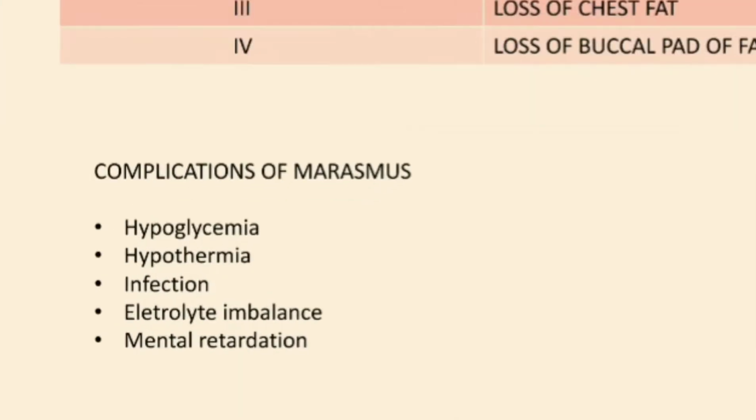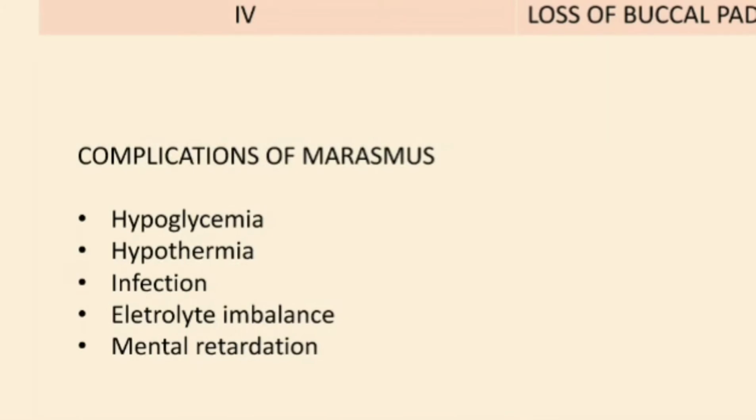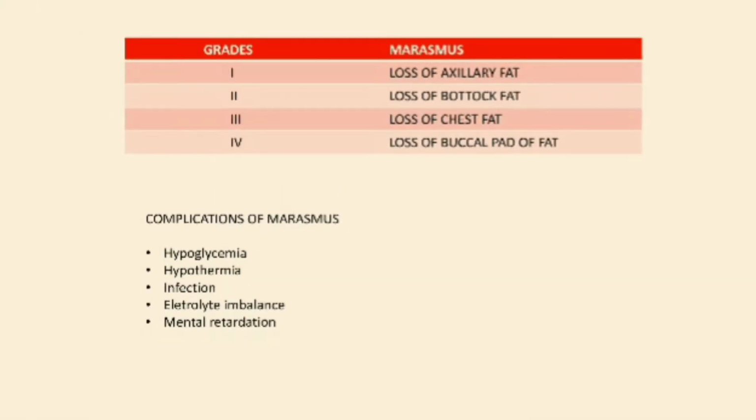Complications of marasmus include hypoglycemia, hypothermia, and infection. If one occurs, the others tend to follow; if two occur, automatically the third one occurs. We call it the triad of malnutrition. Electrolyte imbalance can also be there. When marasmus is at a chronic stage, mental retardation can also be there.